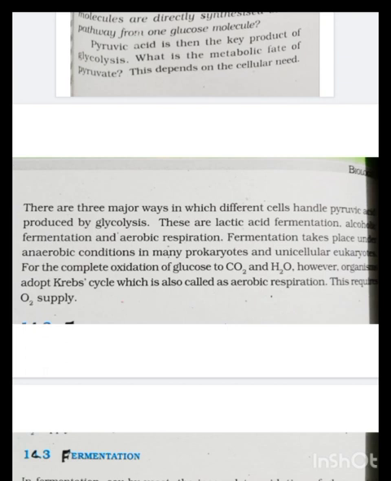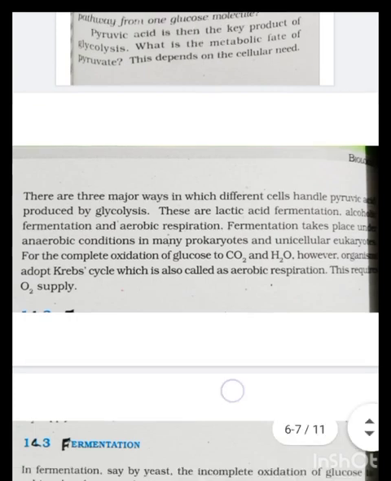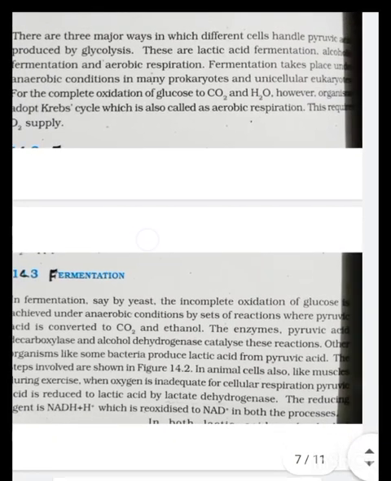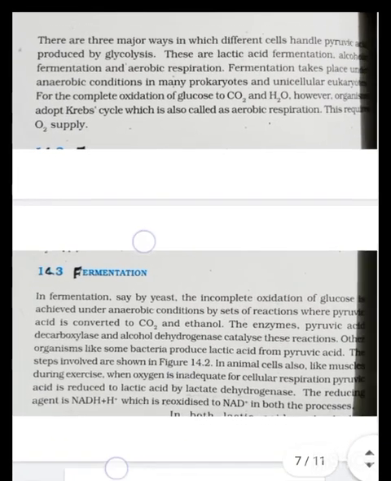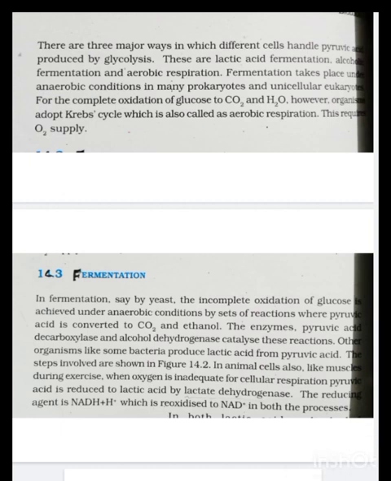However, organisms adopt the Krebs cycle, which is also called aerobic respiration. This requires oxygen supply. Now, what basically is fermentation? In fermentation, say by yeast, the incomplete oxidation of glucose is achieved under anaerobic condition by sets of reactions where pyruvic acid is converted to CO2 and ethanol.